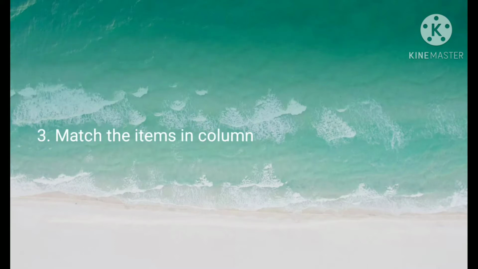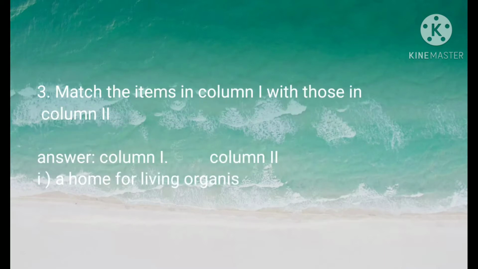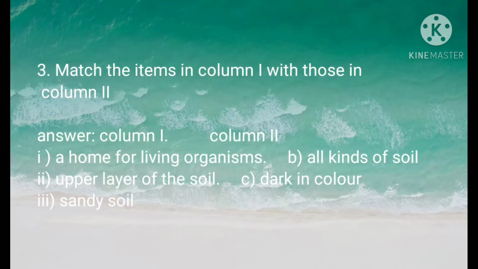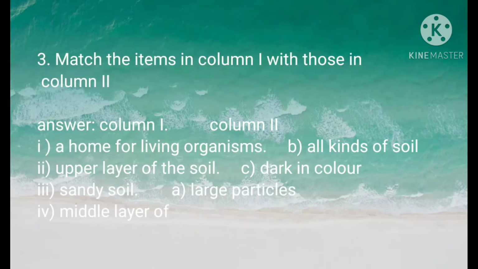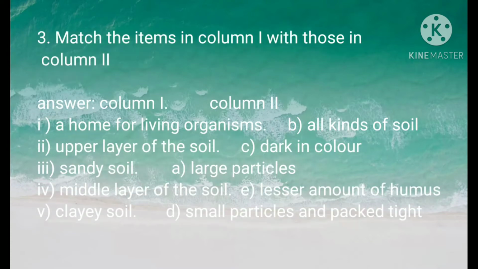Next, question number 3. Match the items in column 1 with those in column 2. Answer column 1. 1. A home for living organism. Answer B. All kinds of soil. 2. Upper layer of the soil. Answer C. Dark in color. 3. Sandy soil. A. Large particles. 4. Middle layer of the soil. E. Lesser amount of humus. 5. Clay soil. D. Small particles and packed tight.